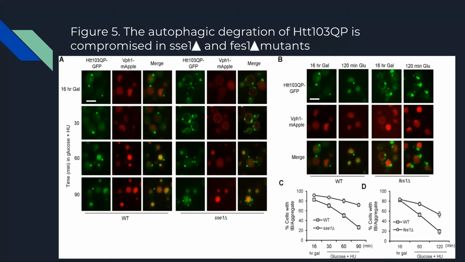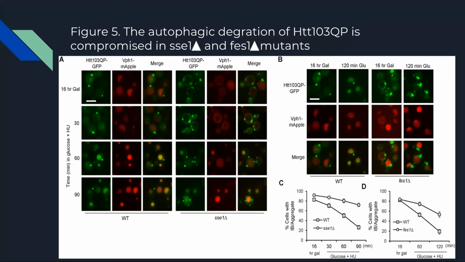The paper that I chose was the autophagic degradation of HTT103QP, which is compromised by the SSE1 and FES1 mutants. During this function, we looked at how these two factors are able to not degrade within the protein.